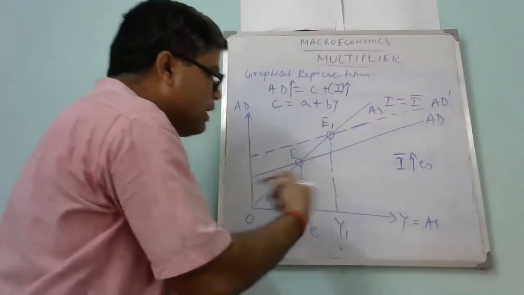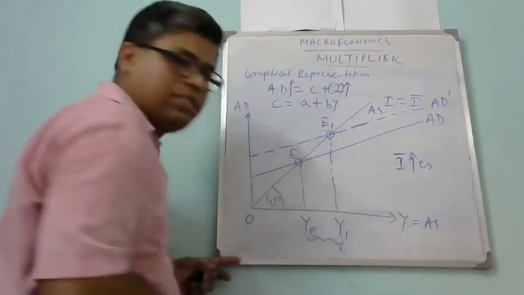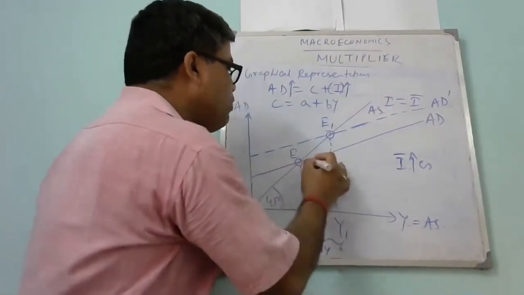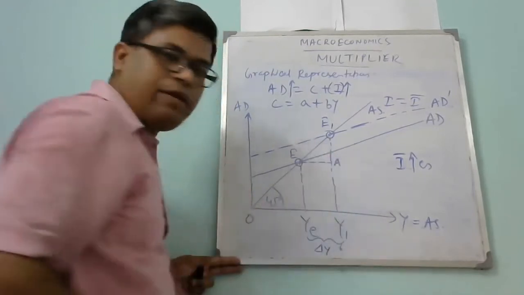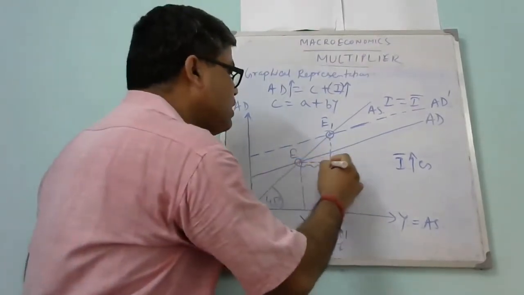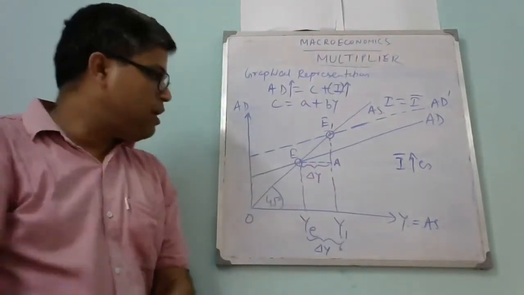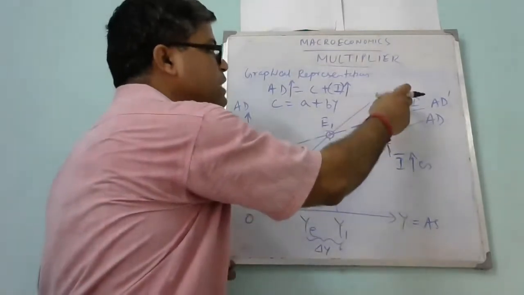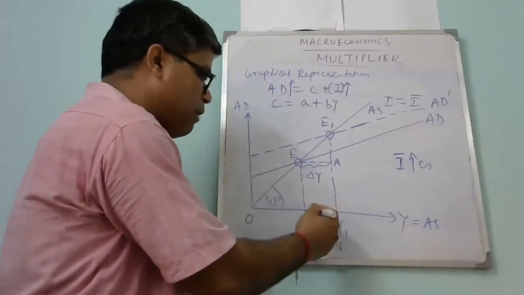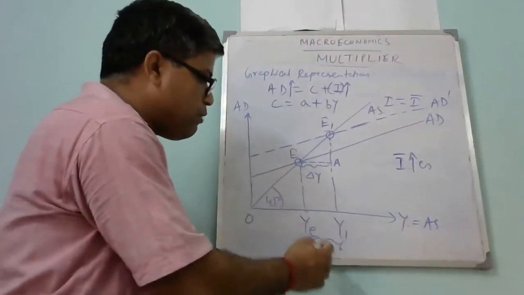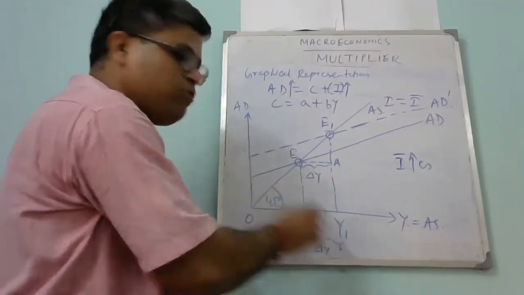So how much has national income increased? From YE to Y1. This much national income changes. So this is del Y. Let's name this point A. This part is del Y, the change in national income. Clear? Because of the change in autonomous investment, national income has increased by this amount, YE to Y1. So del Y is equal to EA, or YE to Y1.